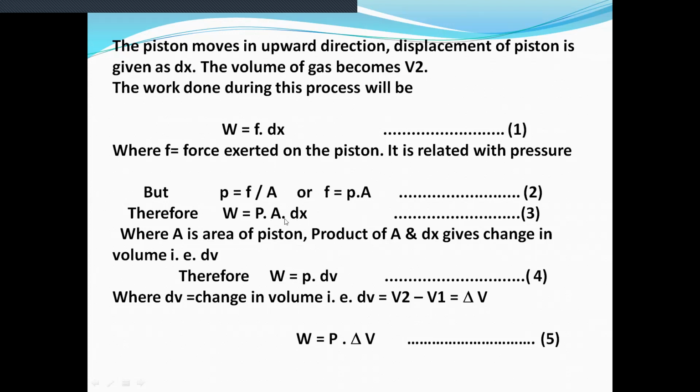So instead of A into dx, we put dV. So W is equal to P into dV, where dV is change in volume. It is nothing but V2 minus V1, denoted as delta V. So W is equal to P into delta V, or W is equal to P into V2 minus V1. This is the expression for work done in isothermal irreversible process of a gas.